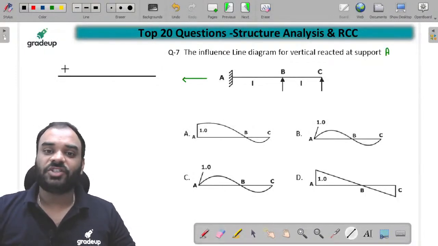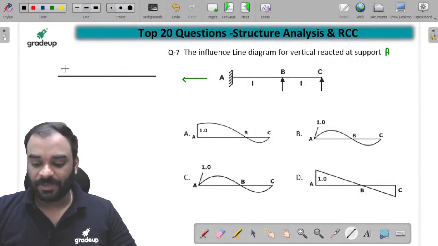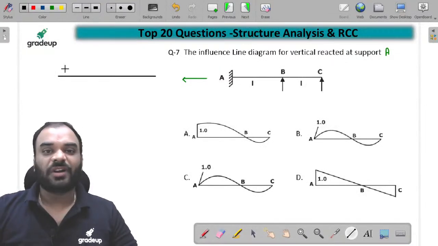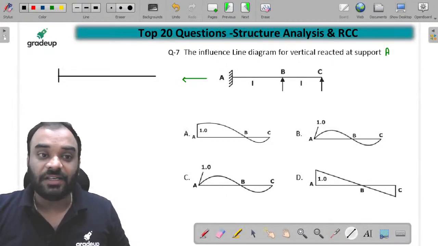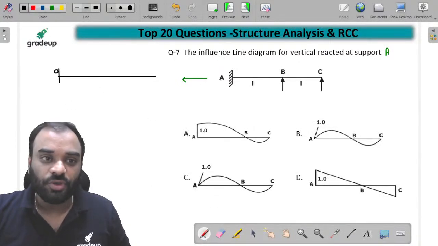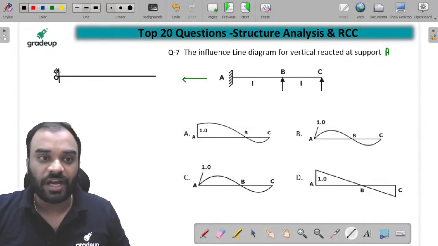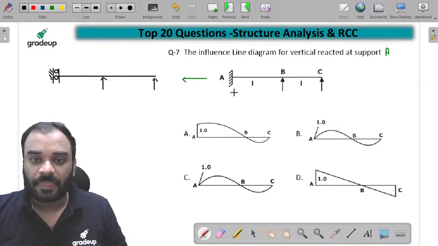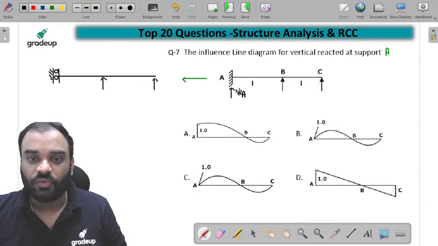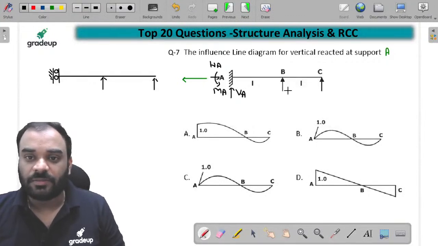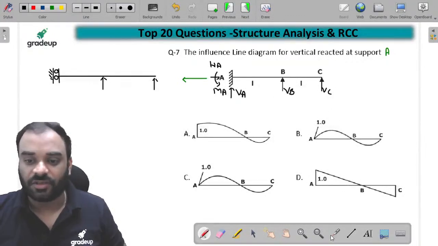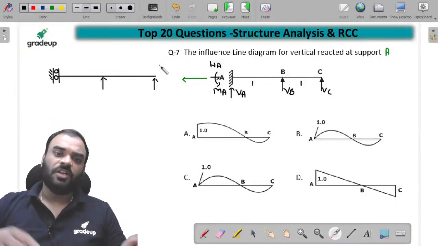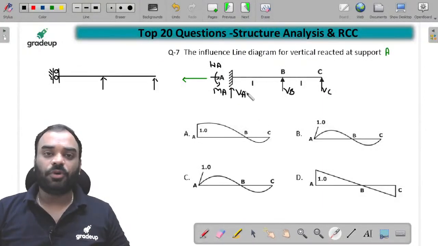Just we have to release the reaction which is present at support A. First of all we have to release the reaction at support A by making it a guided roller. Here, children, what do we have to make it? This should be your guided roller over here. Guided roller. It means we have released the reaction which is V. Which reactions do you have here, children? VA and MA as well as HA, right? Similarly, we have VB reaction as well as VC reaction. But we know that by using Mueller-Breslau principle, we have to release this particular support reaction, that is your VA.